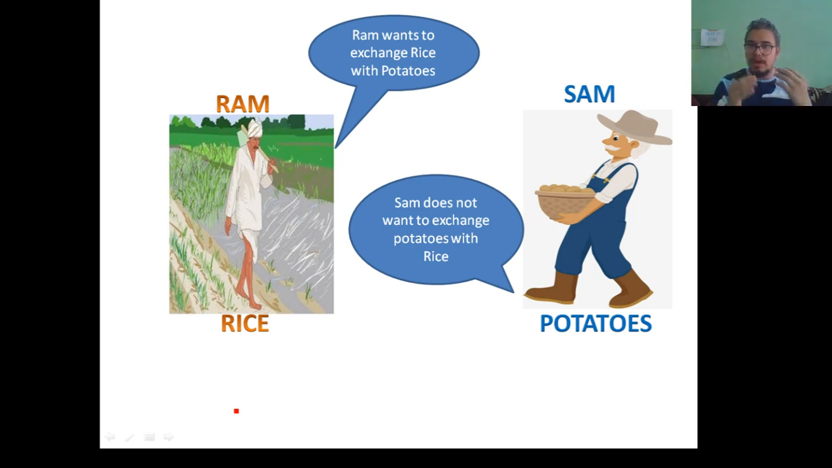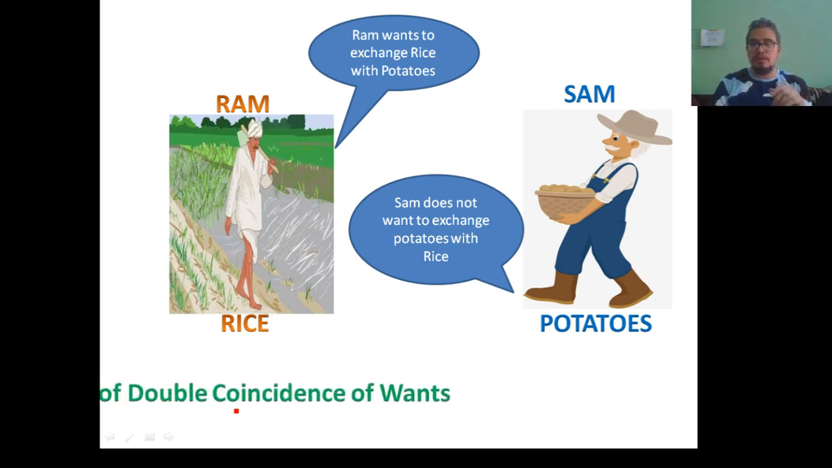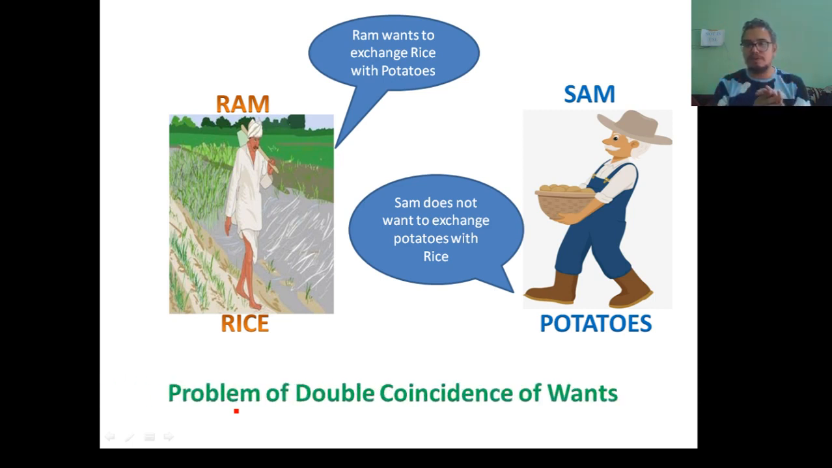Now what Ram could do was, he will keep on searching for such a farmer or for such a person who will be willing to take his rice and offer him potatoes. So this problem is the problem of double coincidence of wants. Here there used to be a mutual understanding between two parties who were exchanging with each other.